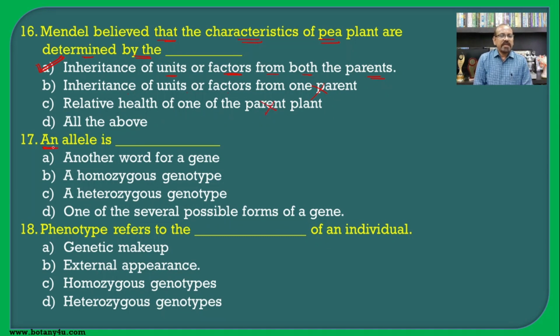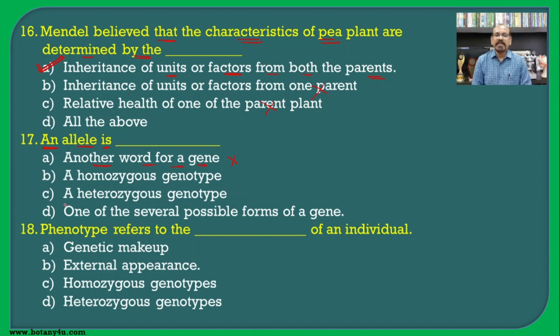The next one is the allele. Earlier we have seen that alternating forms of the gene are known as alleles, as well as when two or more similar or contrasting pairs of characters are present on the homologous chromosomes at corresponding loci, they are known as alleles or allelomorphs. Hence another word for the gene is wrong.